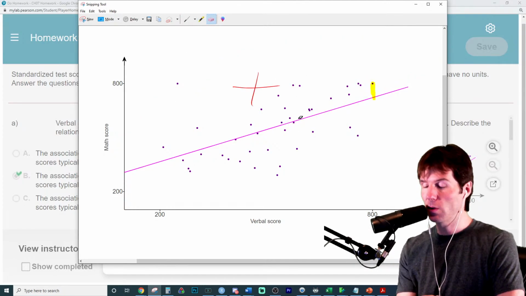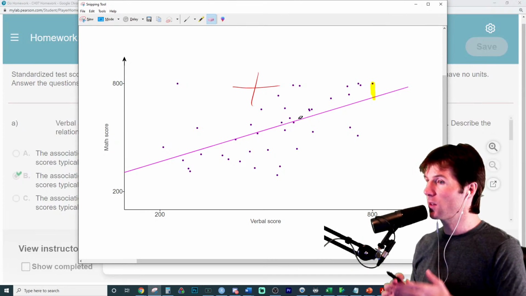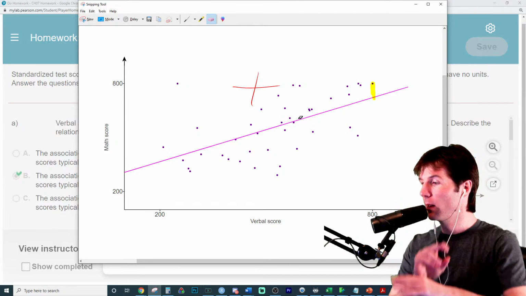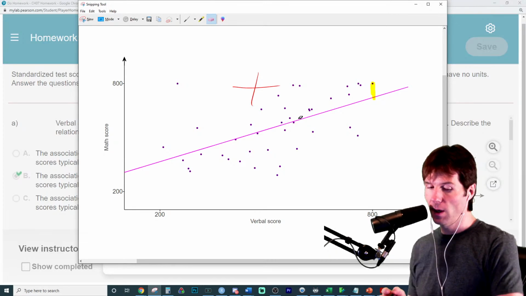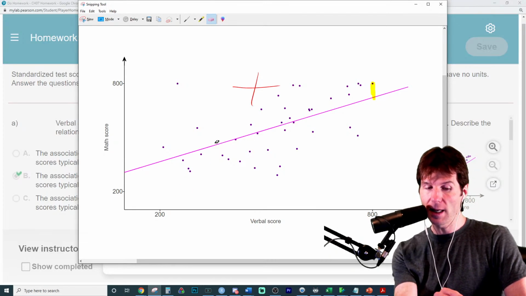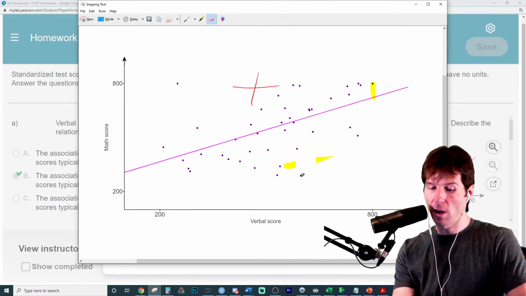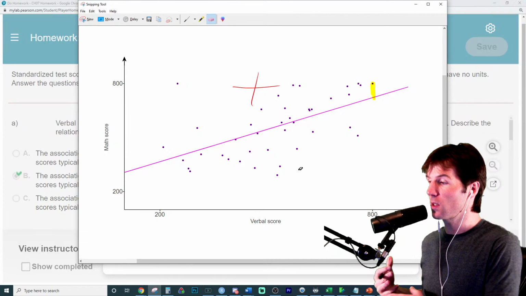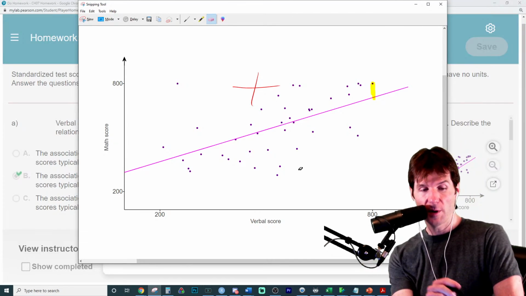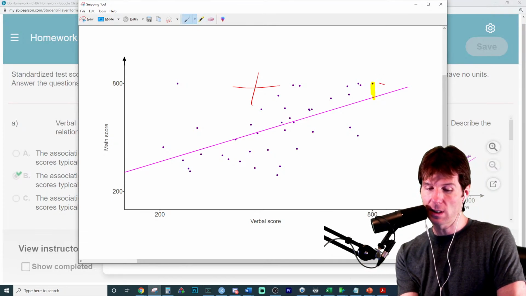because the residual is how much we miss by. And since the point is above the line, the residual is going to be positive. Everything below the line would have a negative residual. Does that make sense, Kai? Anything below the line would have a negative residual because the point is below the line. Since it's above the line, we're just trying to figure out mathematically what this distance is.